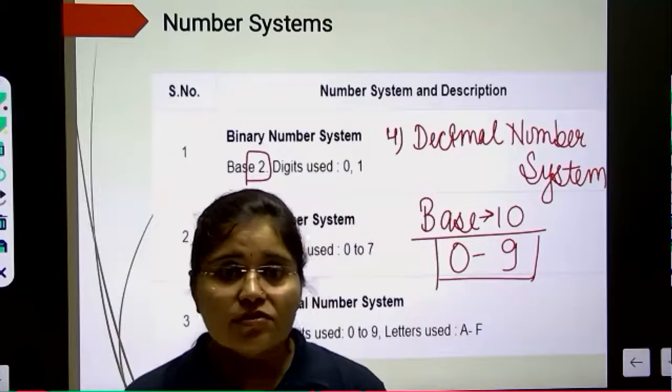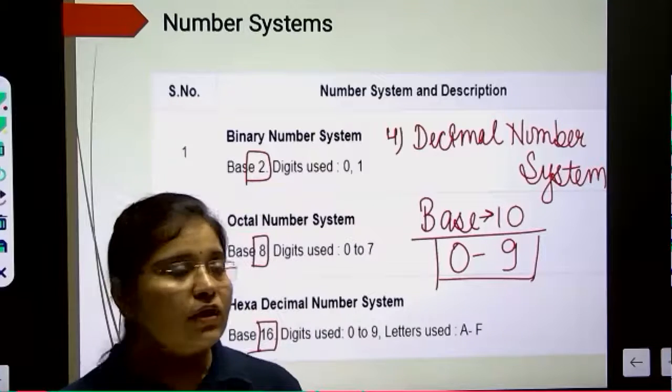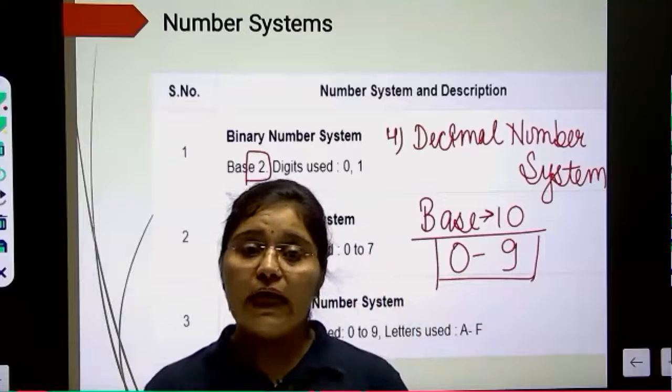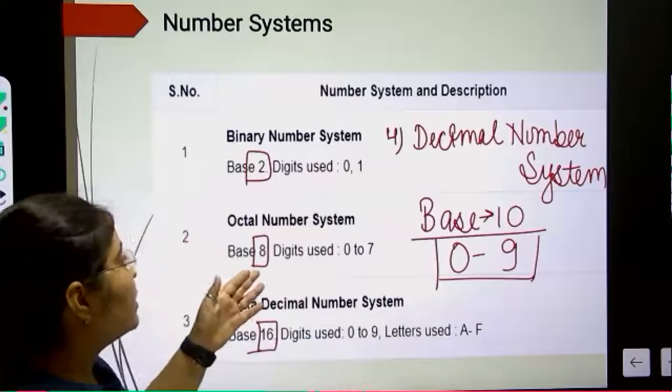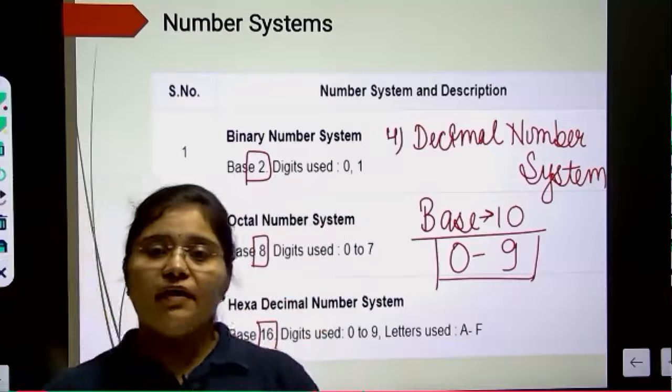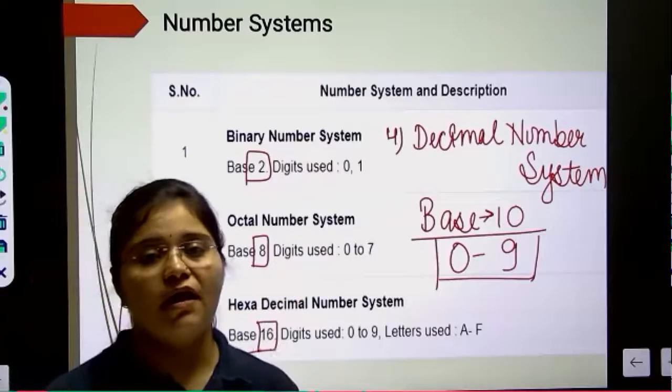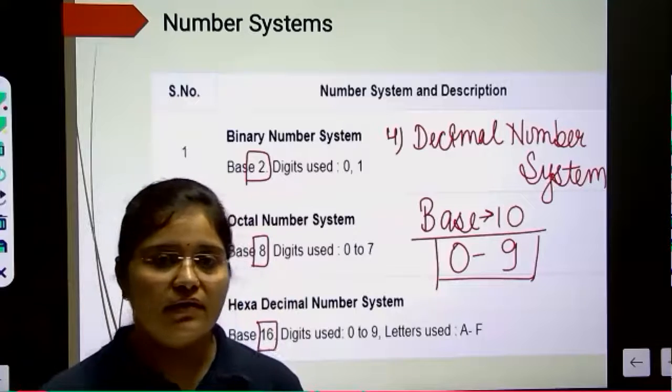Is it clear? So in this chapter we will learn how we can convert decimal to binary, binary to decimal, octal to binary, then reverse binary to octal, then hexa to binary, binary to hexa. Okay, so all these things we will learn in this chapter.